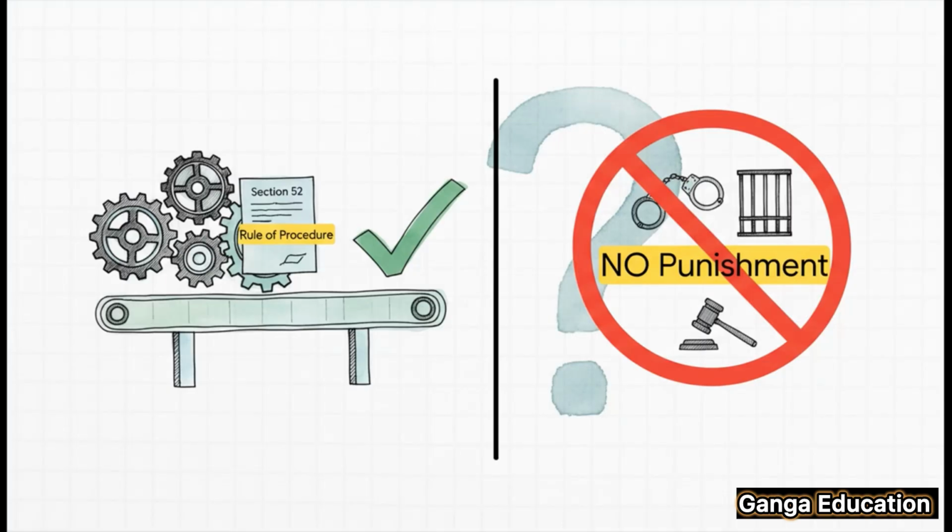Let me clear up a common point of confusion right now. Does this section have any punishment attached to it? The answer is a big, fat no. You have to remember, Section 52 is just a rule of procedure. It's about how evidence is handled. It doesn't create a crime, so naturally, there's no punishment involved.